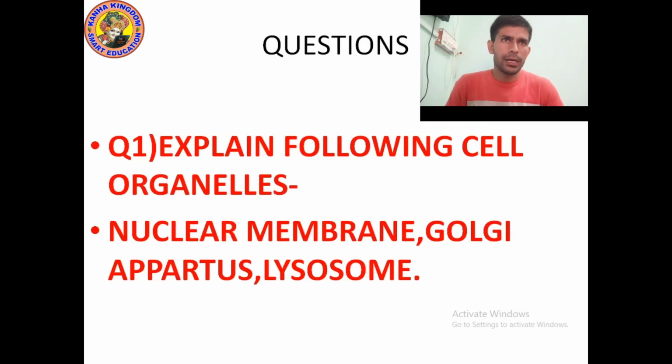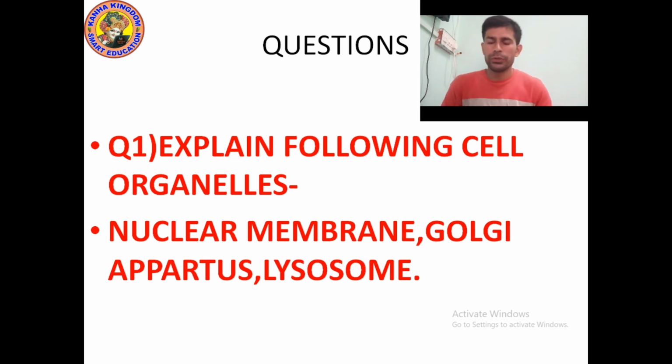Okay, it's time to ask a question from you. I have written only one question. Explain the following cell organelles. First is nuclear membrane. Second is Golgi apparatus. And third is lysosome. Today I taught you only three. I also explained about nucleus, chromosome, endoplasmic reticulum. We have already studied about them in a previous class.